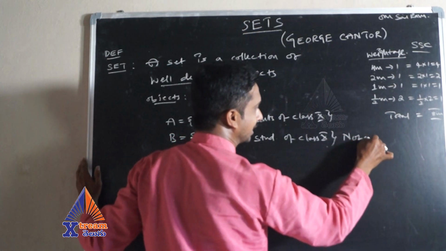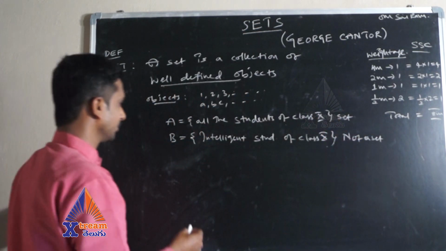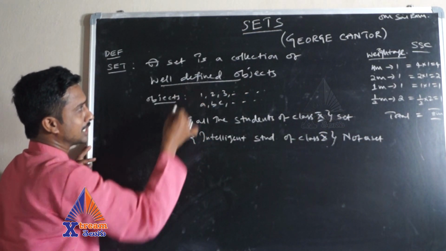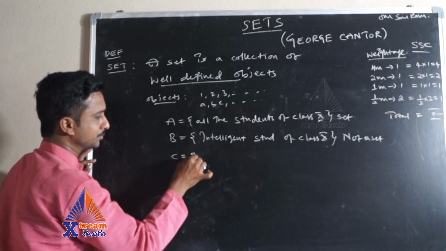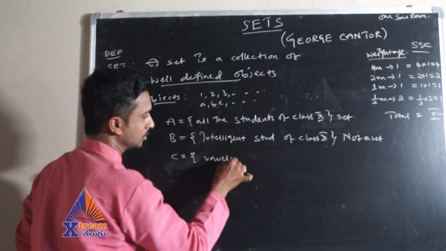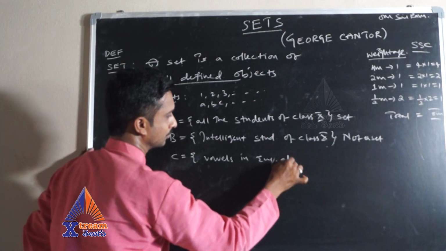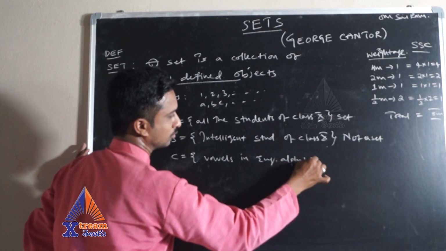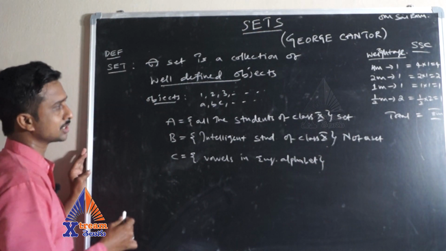It's an example for not a set, and the earlier one is an example for a set. So these are well-defined objects. Another example you can take: vowels in English alphabet.